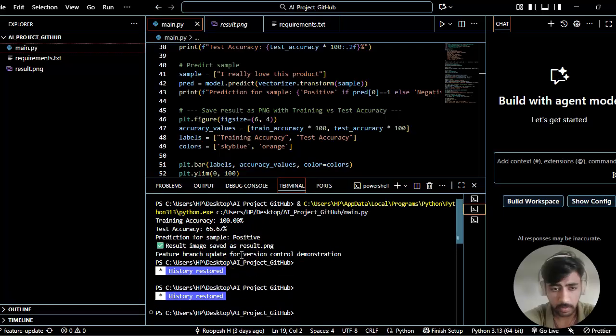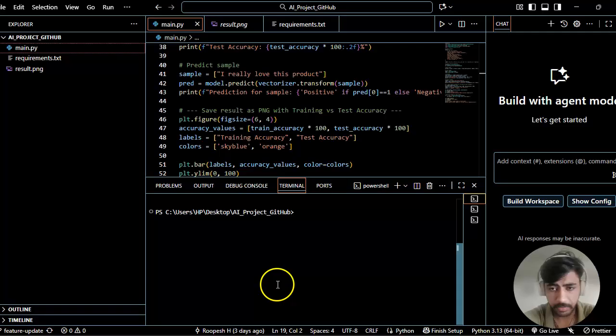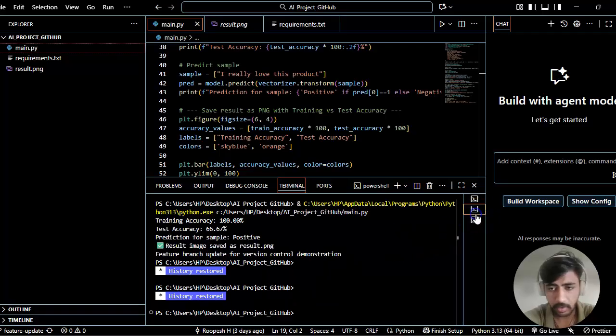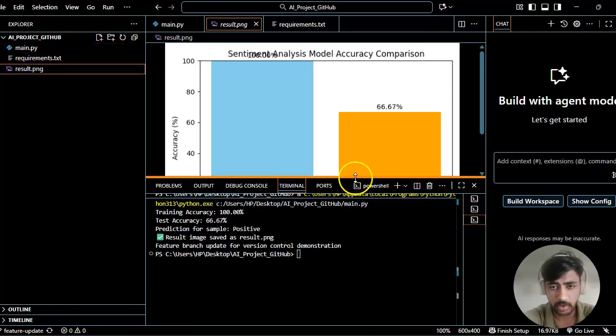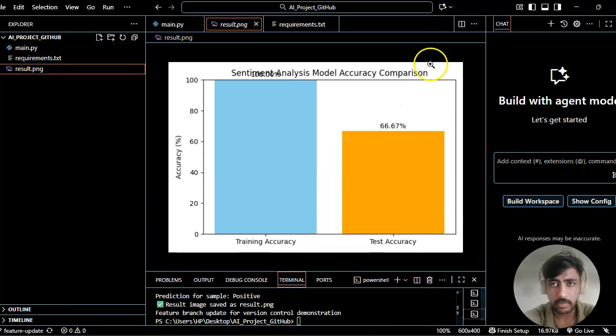Over here, you can see the history restored. Whatever I do over here, it will get stored over there in GitHub itself. Over here, result PNG, as you can see, this is the result.